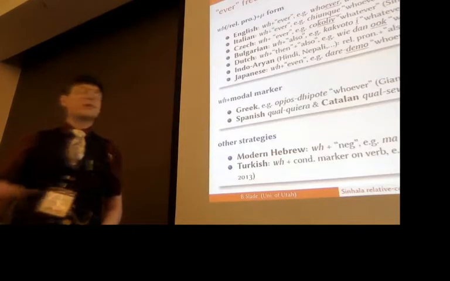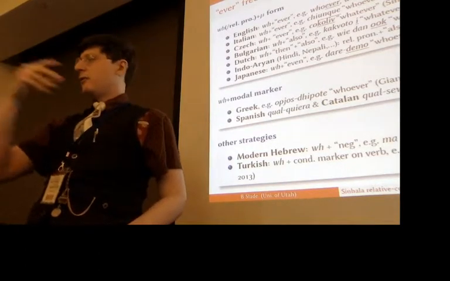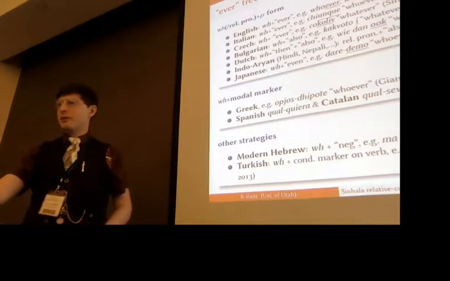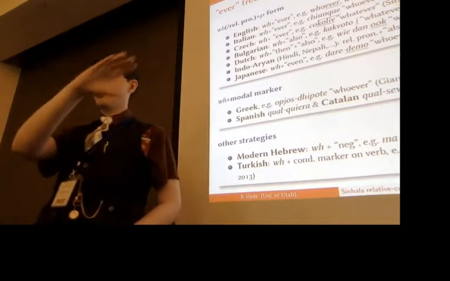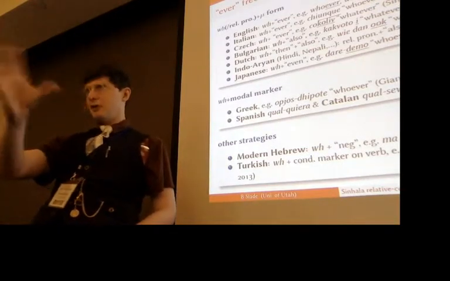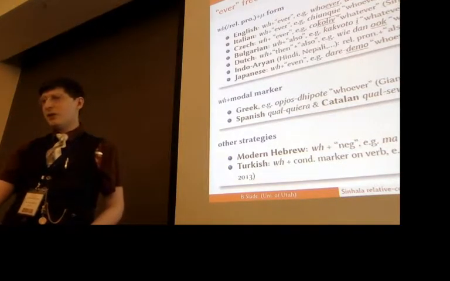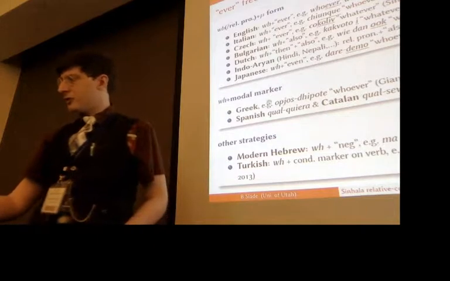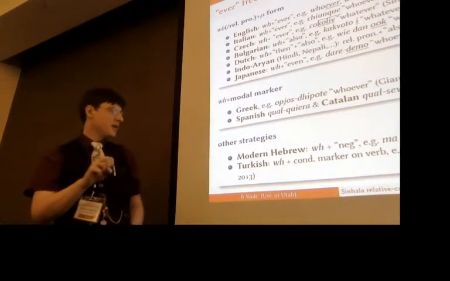And cross-linguistically, okay, so not looking specifically at relative correlatives, but relatives that involve this sort of ever interpretation. The way that these seem to turn out, the most prevalent type that I could find examples of are of the English Hindi type. We've got a WH word, or relative pronoun, plus some mu element, something like ever, or also, or even. There are some other ones that again involve WH things, plus a modal marker, as in Greek, Spanish, and Catalan. And there are a number of other strategies. So modern Hebrew does a WH word plus some sort of negation element.